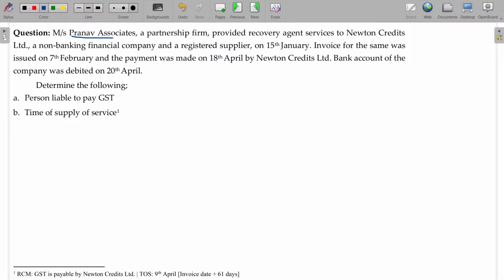Now Mrs. Pranav Associates, a partnership firm, provided recovery agent services, which is on RCM basis. Recovery agency will come under RCM basis, to Newton Credits Limited, a non-banking financial company and a registered supplier, on 15th January. The invoice for the same was issued on 7th February and the payment was made on 18th April by Newton Credits Limited. The bank account of the company was debited on 20th April. So you never bother about this one.